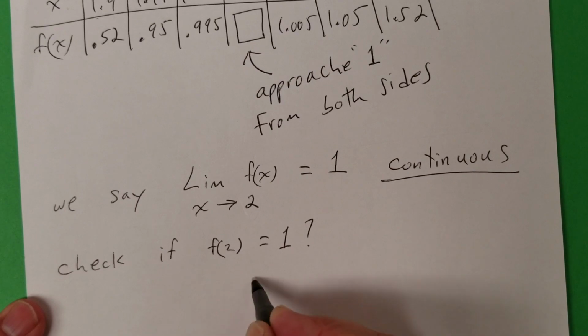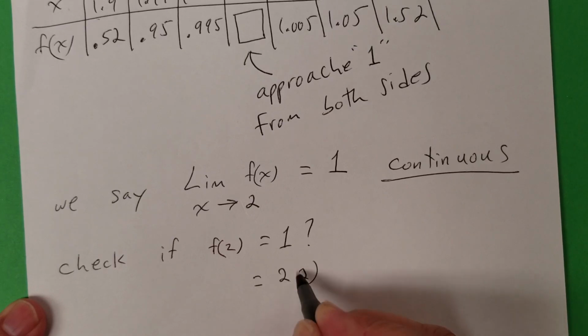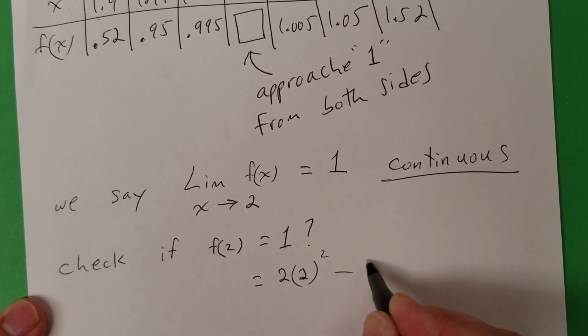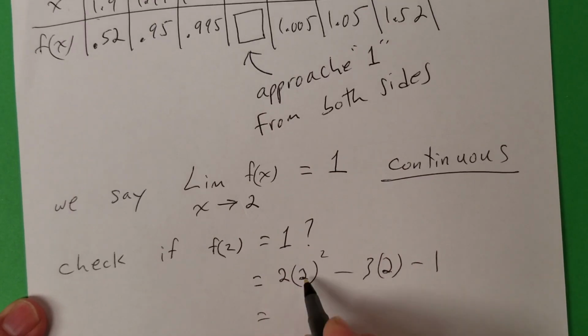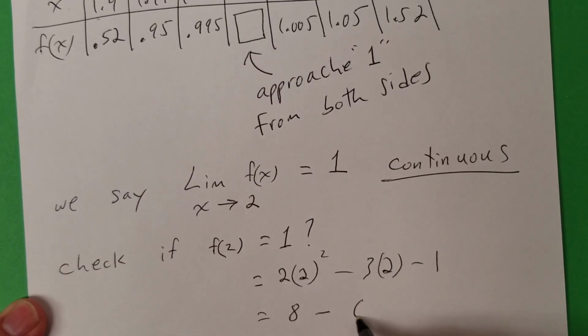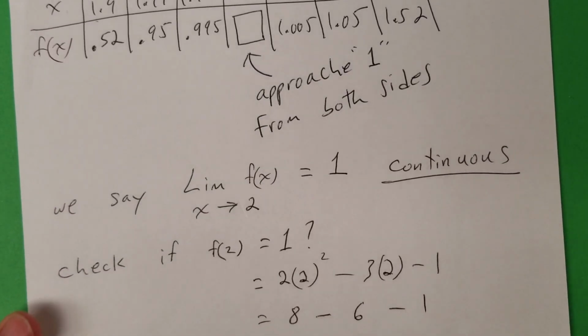So we have 2 squared minus 3 times 2 minus 1. So what is that? 8 minus 6 minus 1, which equals 1. Okay?